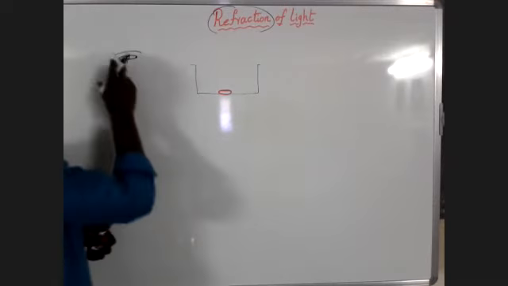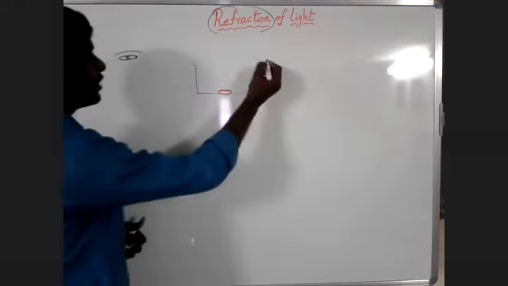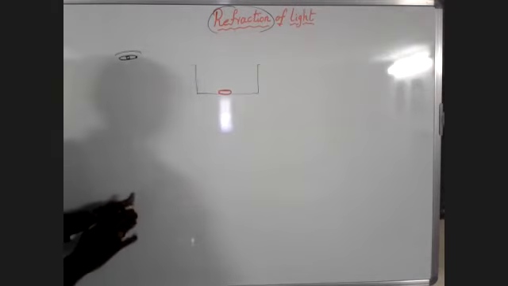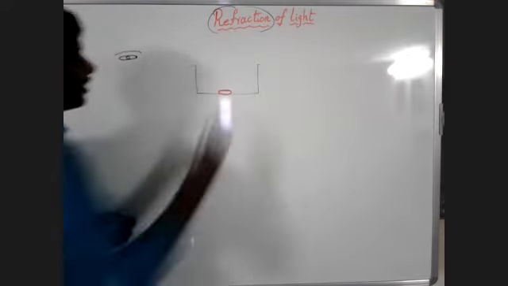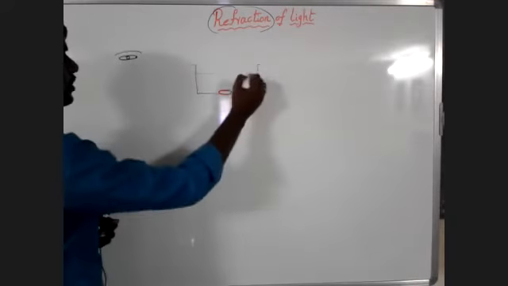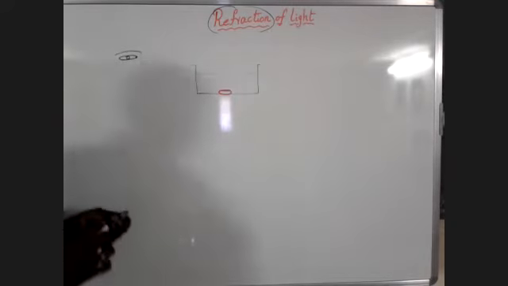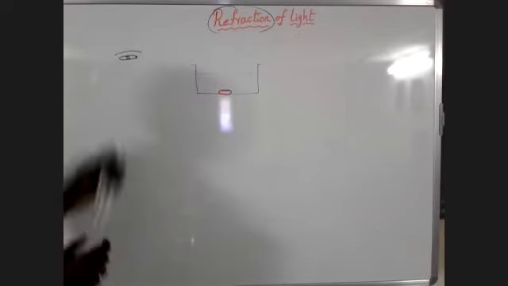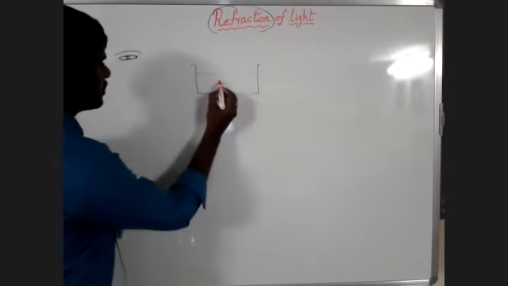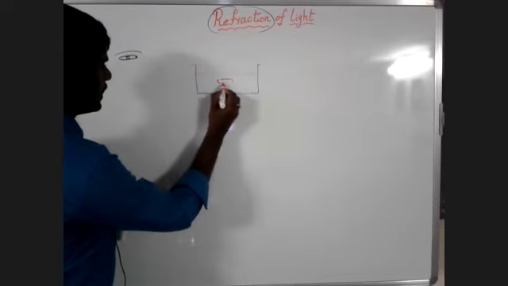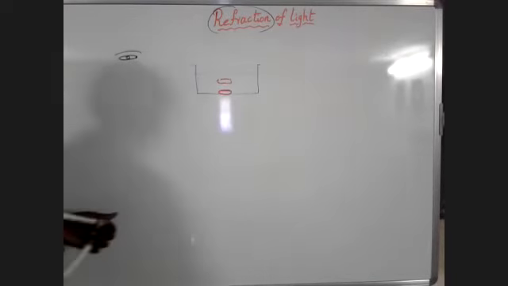Stand there and ask your friend to pour some water in this glass tumbler. When your friend pours some water, at that time you are able to see this coin, and the coin is somewhat raised from the original place.